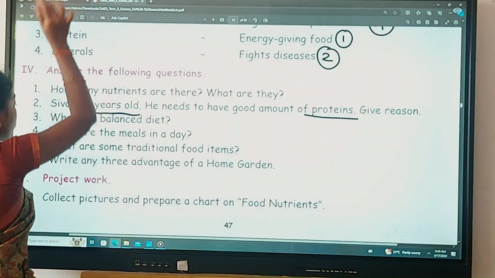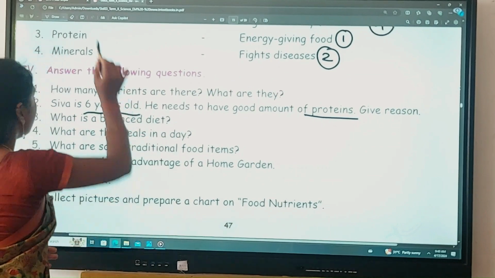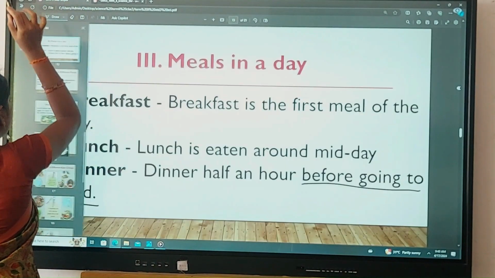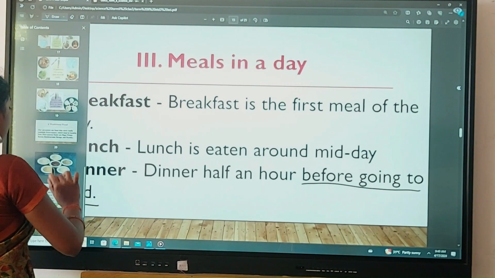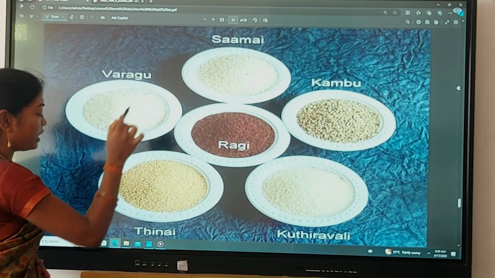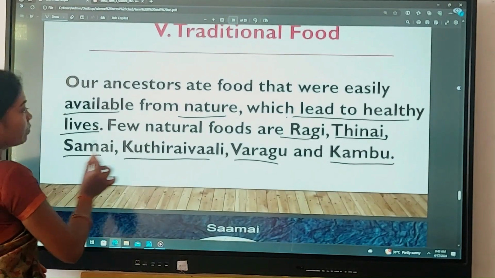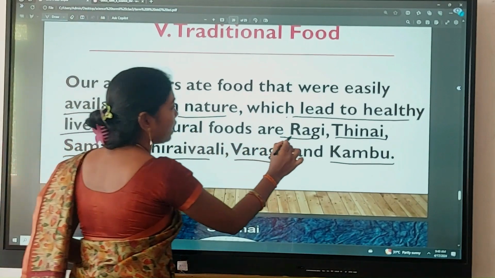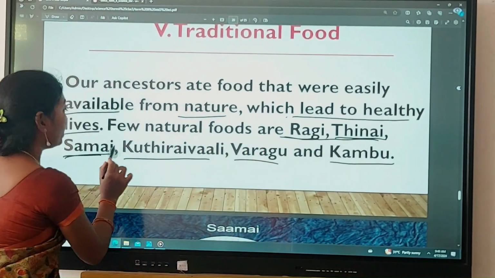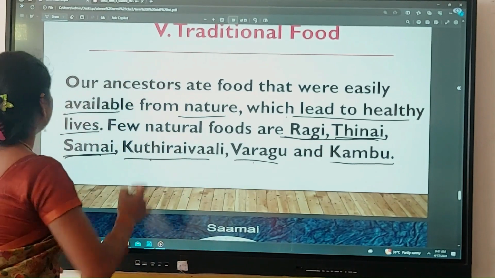Okay, and coming to the next question, what are some traditional food items? See the image. Samai, Kambu, Varagu, Ragi, Thinai, Kuthiraivali, all these are the traditional foods. They come from Ragi, Thinai, Samai, Kuthiraivali, Varagu, Kambu. These are the traditional food items.